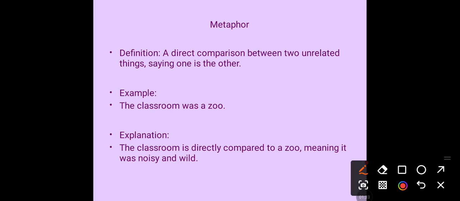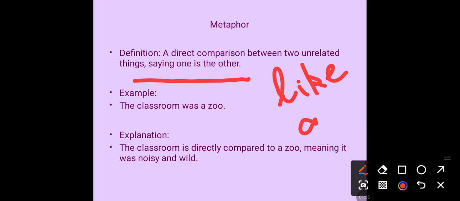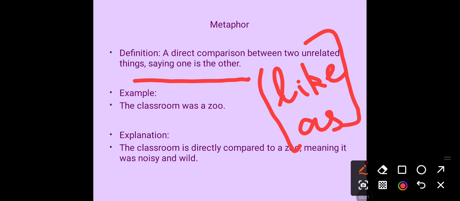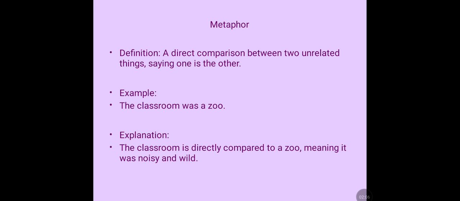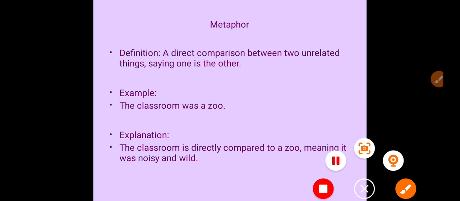Next literary device is metaphor. What is metaphor? A direct comparison between two unrelated things, saying one is the other. This literary device is also used to draw a comparison, but here you will not use the words like or as, like we used earlier in simile. You will not use like or as here in metaphor. It is a direct comparison.